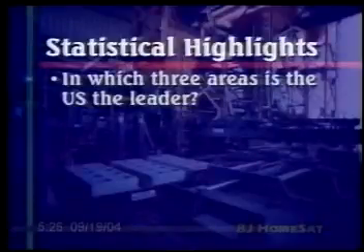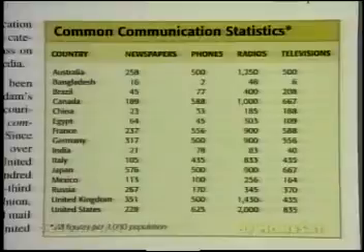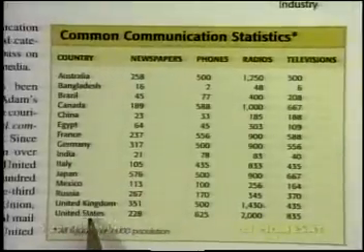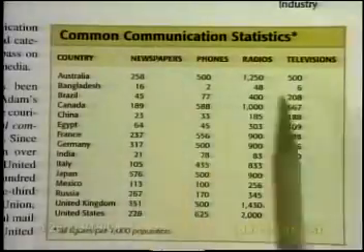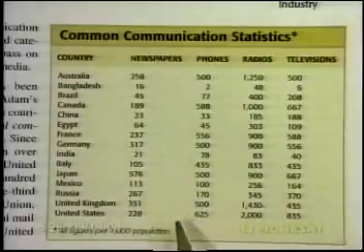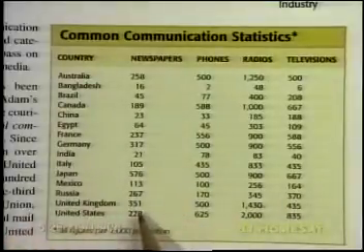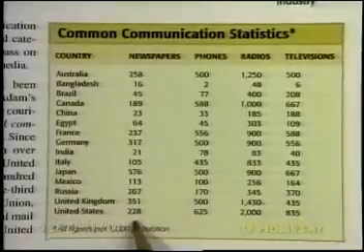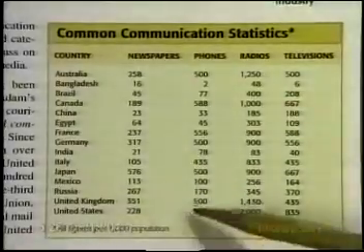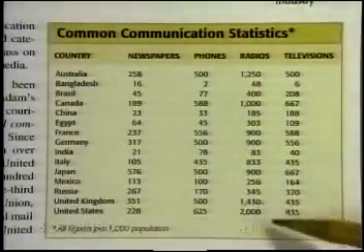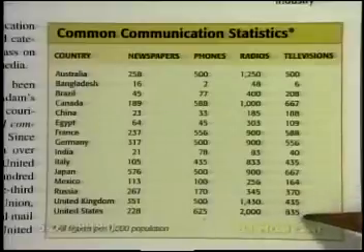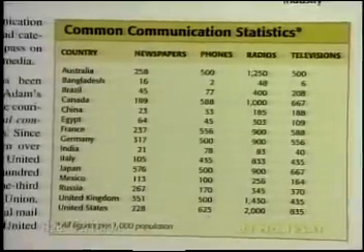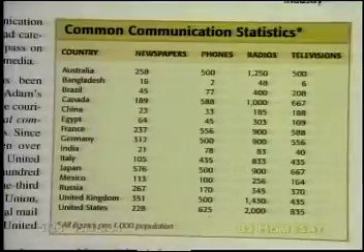Okay, all you have to do is look across there to the United States and our figures. Here's the United States, 228. You can see that the United Kingdom has more newspapers and others as well. Australia is one of them, and so on. But as long as you see that there's at least one country ahead of us, you know that we're not the leader in newspapers. What about phones? 625, glance up. Yes, leader in phones. We already saw that the United States is the leader in radios, and 835, also the leader in televisions.